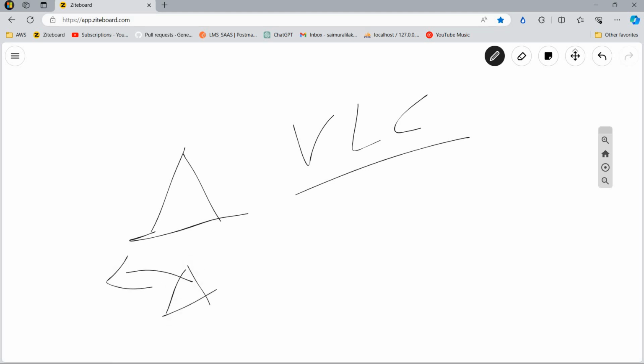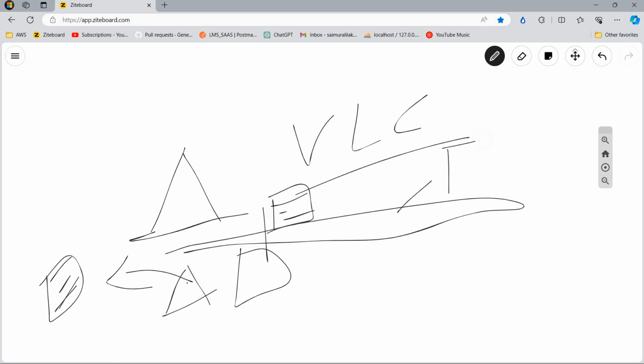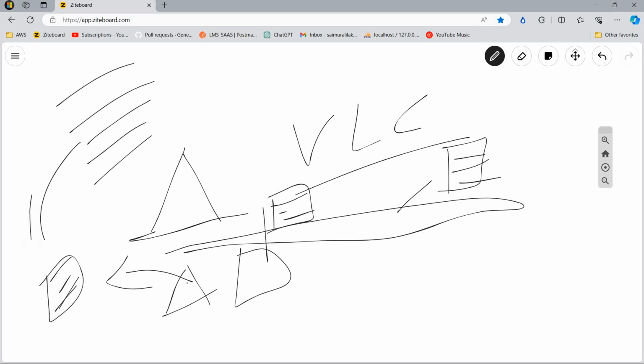Let us consider the VLC media player. I hope each and everyone has a basic idea about the VLC media player, which is used to play video files. For the play button there will be a code, a program. In simple words, we call a program code. If I click play, the movie should play, the audio or video should play. For that there will be a program. For stop there will be a program. For video rendering and audio rendering there will be a program. So here you should observe that a group of lines is called a program.